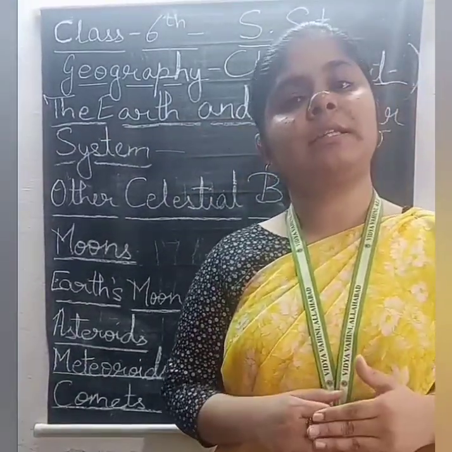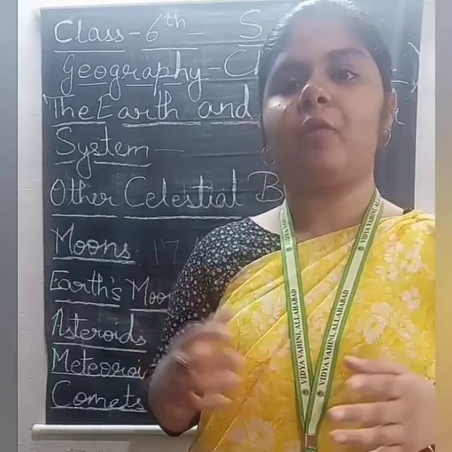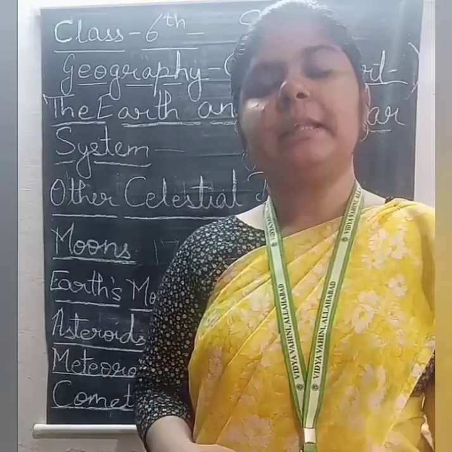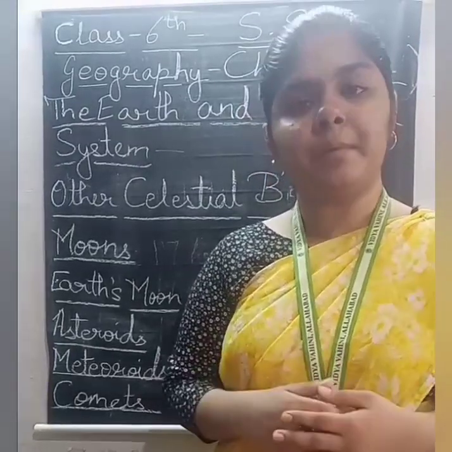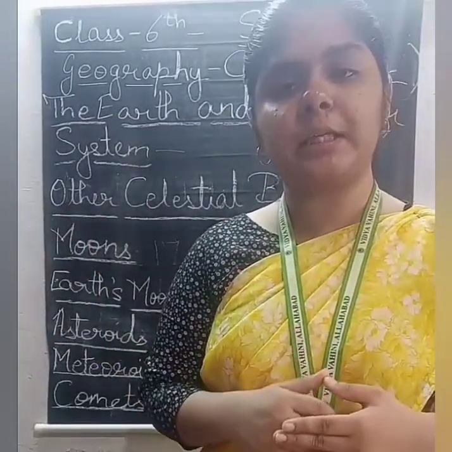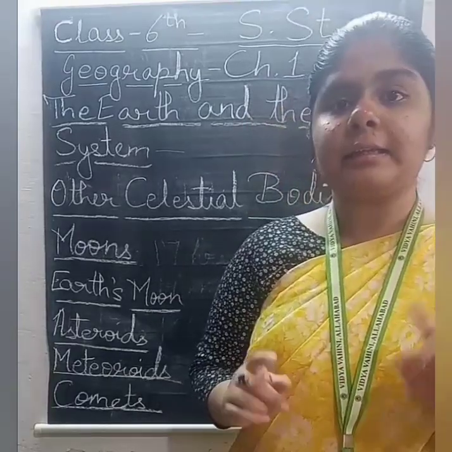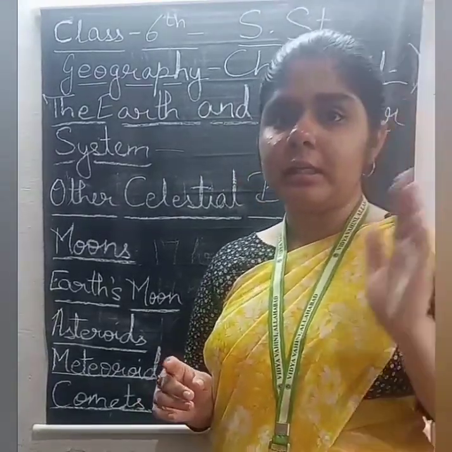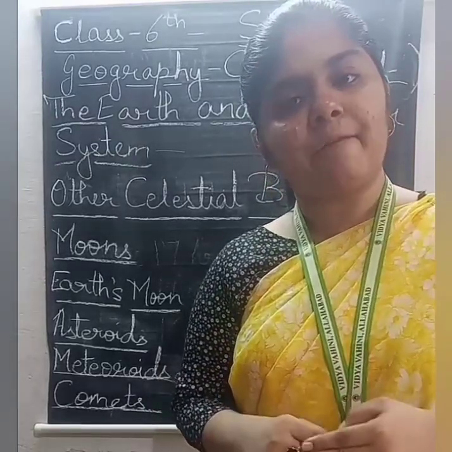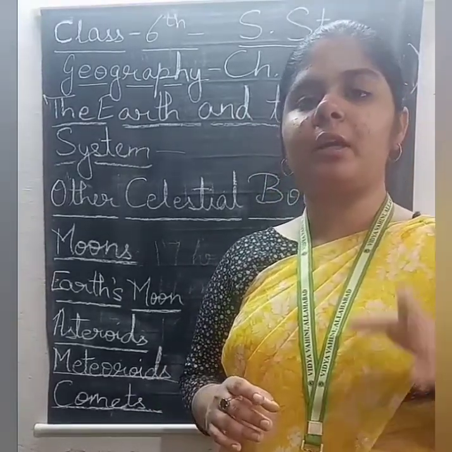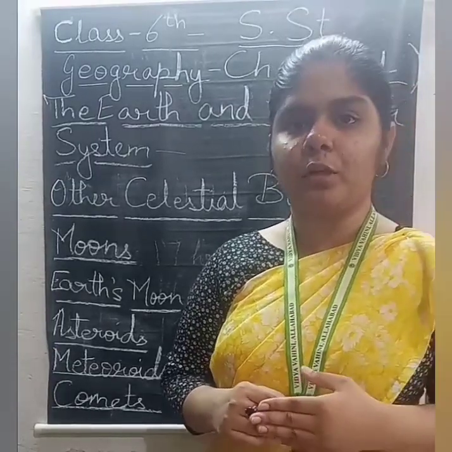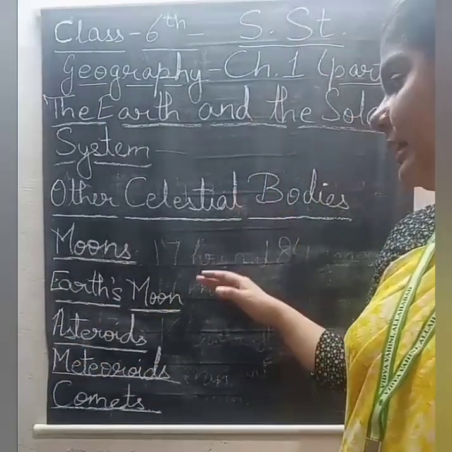Now we need to understand the surface of the moon and what the atmosphere is over there. So if we see, the surface of the moon is very rough. There are many ups and downs over there, and there is no atmosphere. That means there is no air on the surface of the moon. Therefore there is no water and there does not exist any life on the moon. So this was all about the moon and earth's moon.